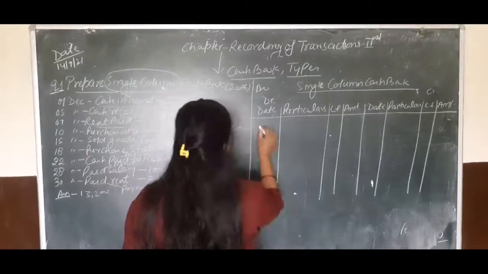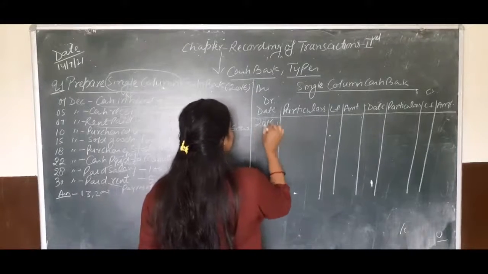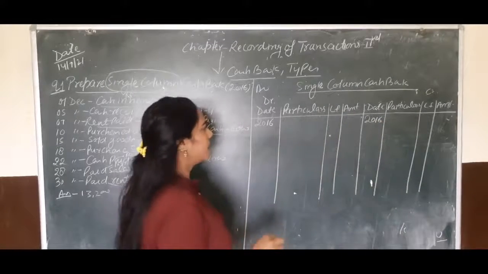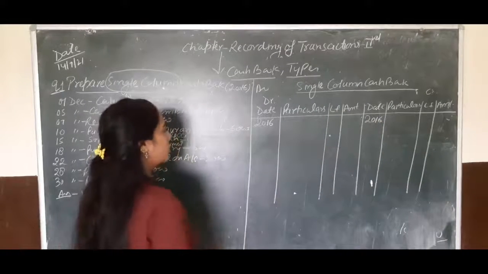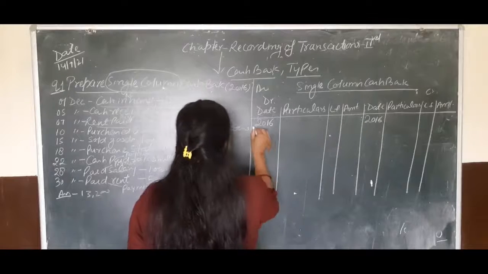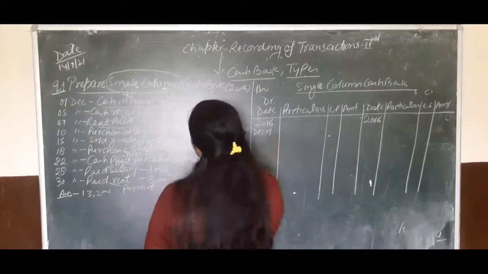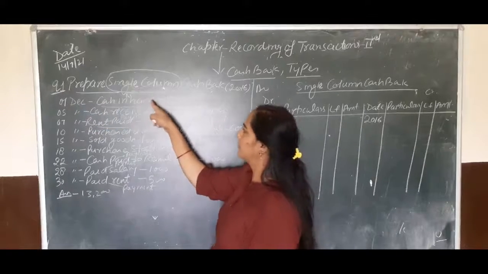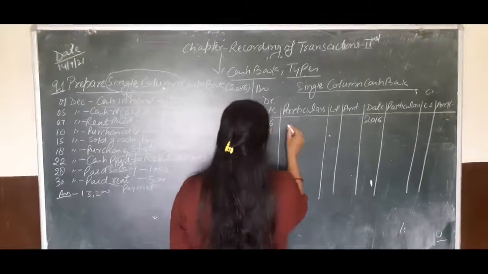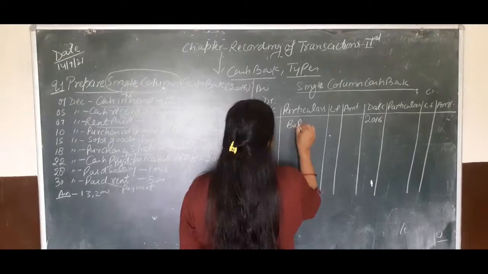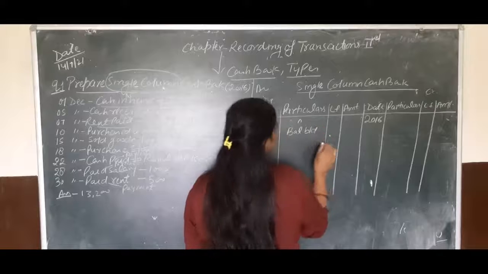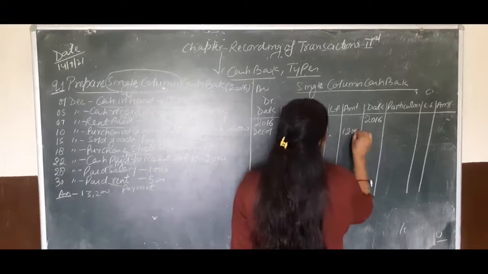So first, the year is 2016. This is the session. During this time we have to maintain the single column cash book. So the first transaction is December 1st. So children, see, on 1st December cash in hand, we have received the cash amount 12,000. So it will be called balance. Balance brought down 12,000 rupees.